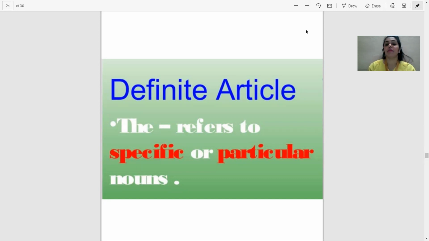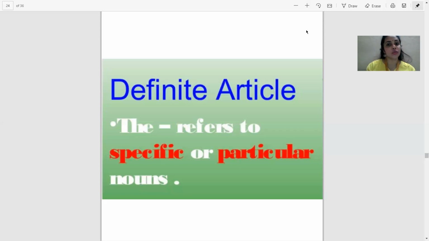But if the noun is vowel sounding, then we pronounce "the" as "thee". For example, the sun, the moon, but the earth, the end. But if we talk about the pen, it will be the pen, the car. This way we change the pronunciation.